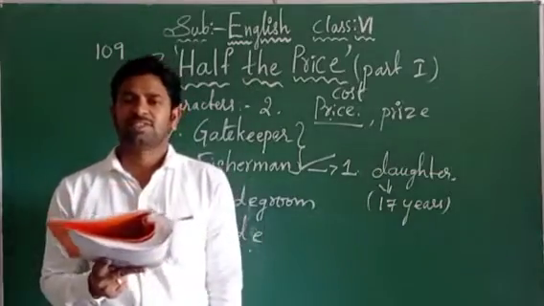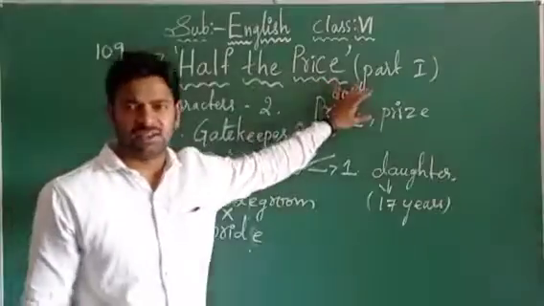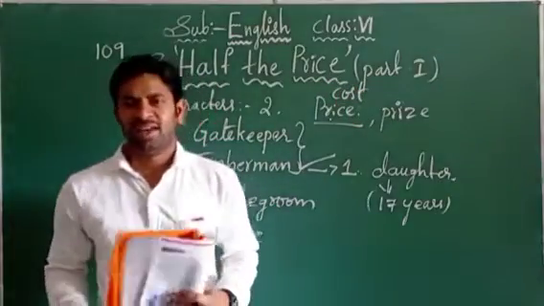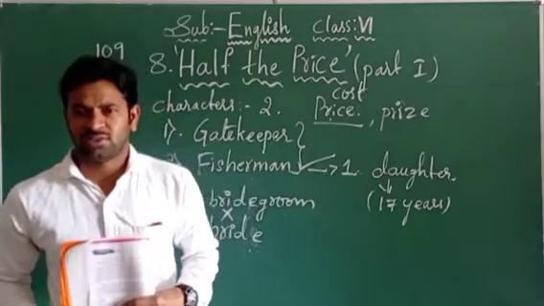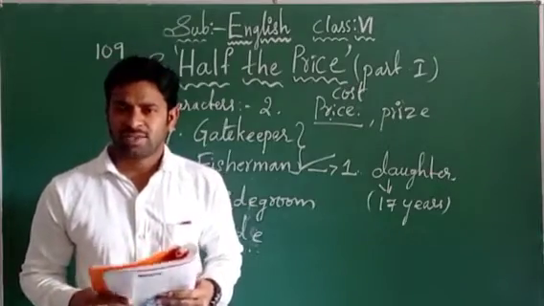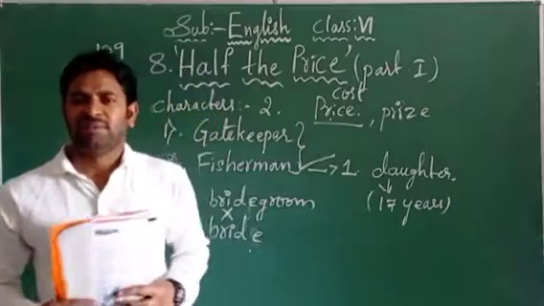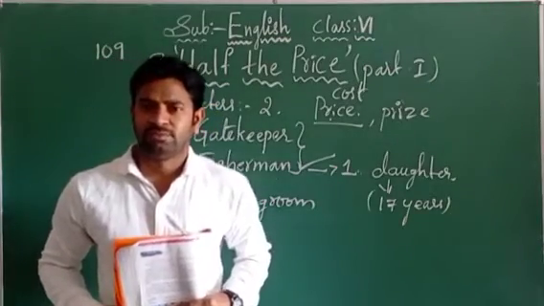So this is part 1 of this lesson, half of the price, children. The remaining part 2 will continue in the next session. I hope everybody has understood the concept. Read the lesson once or twice, and practice the conversation between the fisherman and the gatekeeper, children. The next class will have the next session. So bye to everybody.